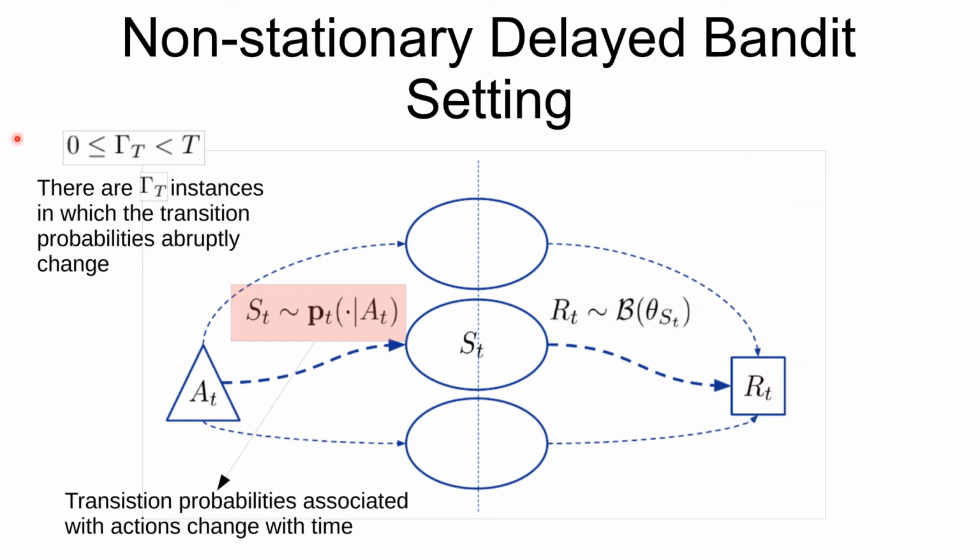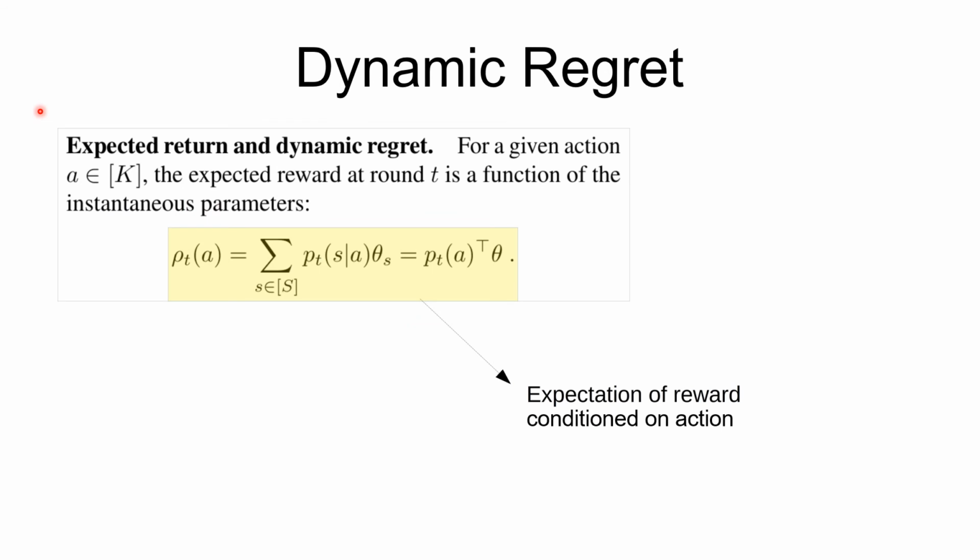This work also makes an additional assumption on the number of instances in which the transition probabilities can change. The authors assume that there are tau_T instances in which the transition probabilities can abruptly change. This work uses the concept of dynamic regret. In order to define dynamic regret, we need to define expected return first. Expected return of an arm A is the conditional expectation of the reward obtained on pulling an arm A.